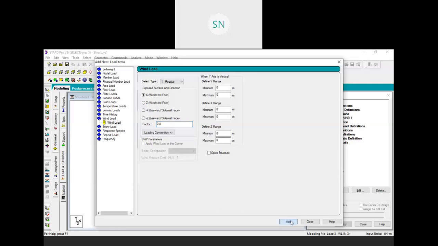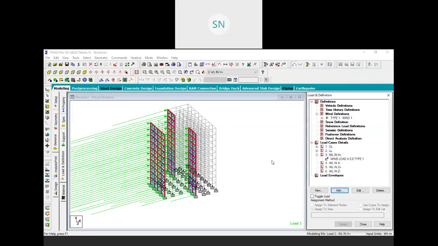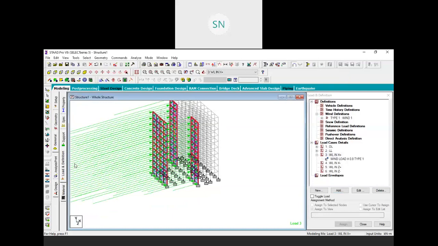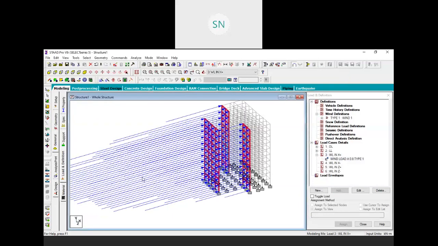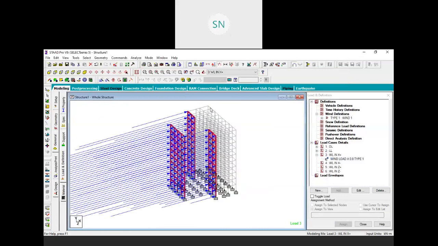Click on add, and let me check now. Close it. Now see, wind is coming from this direction, right? So this one is coming from this direction and creating a pressure on this face. Now similarly, a drag pressure will be created on the back face, that will be our leeward wind force.